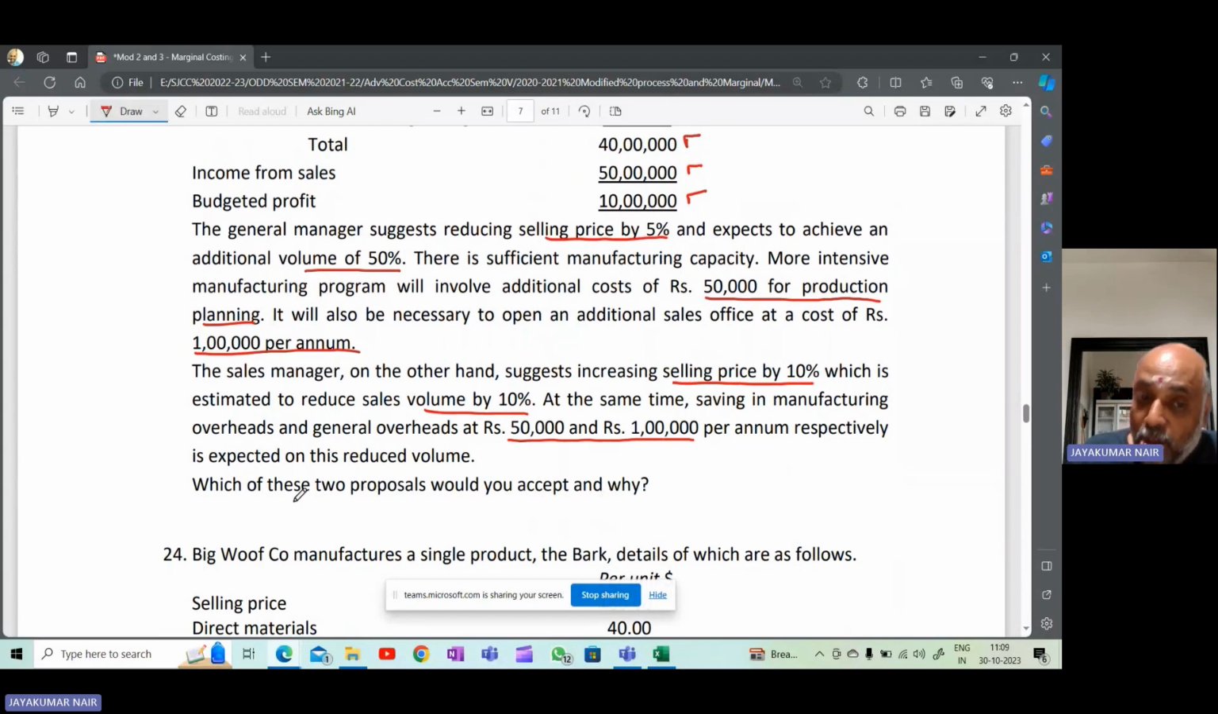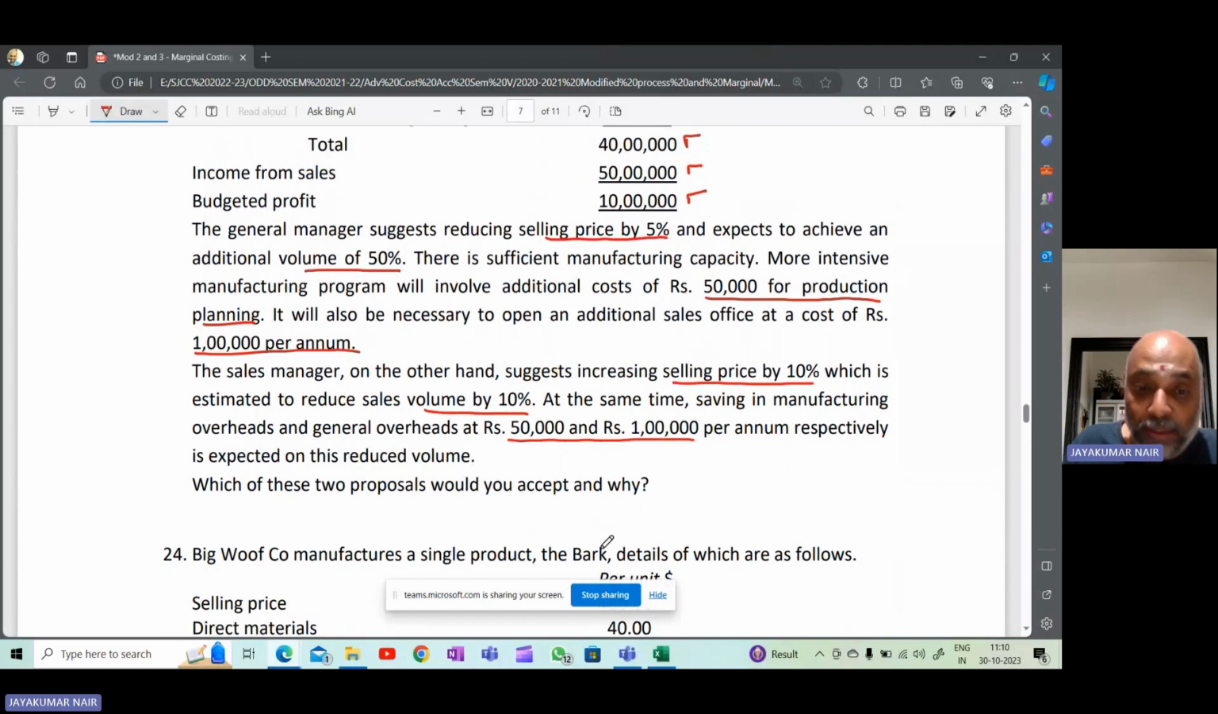Now they are asking you, which of these two proposals would you accept and why? Would you accept the general manager's suggestion or the sales manager's suggestion? So what we should do is compute the income statement under these two situations. We will take up the general manager's suggestion and prepare the income statement, and we will prepare the income statement taking up the sales manager's suggestion, and see which proposal gives us higher profit, and that will be accepted.